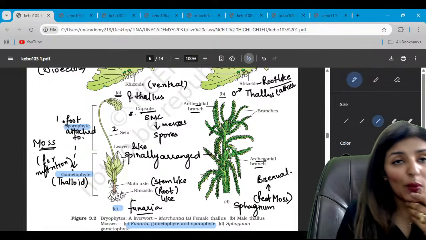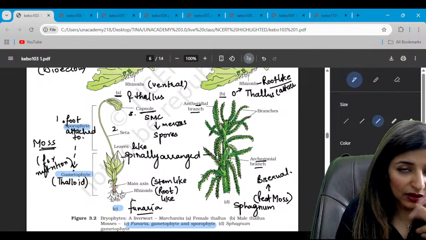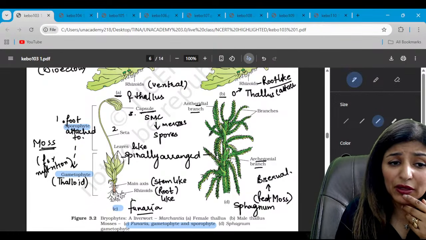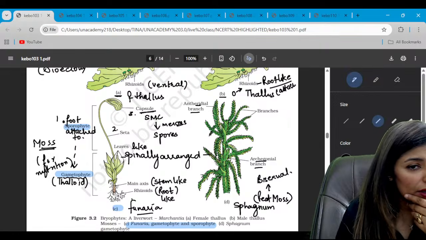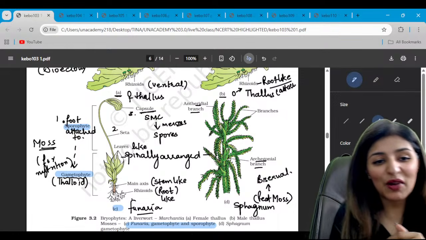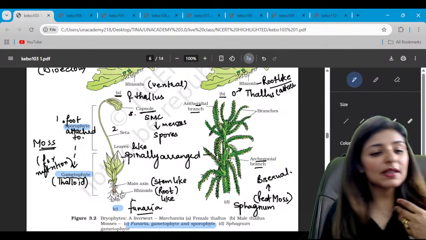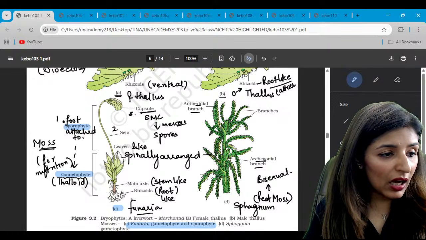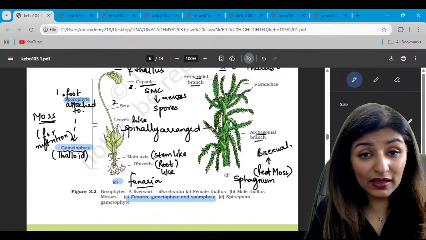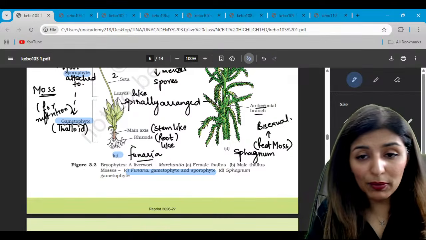Now, what is the dominant stage? The dominant stage in bryophytes is the gametophyte. Please tell me these points are clear to all. Are we able to revise the diagrams and the topic along with it?